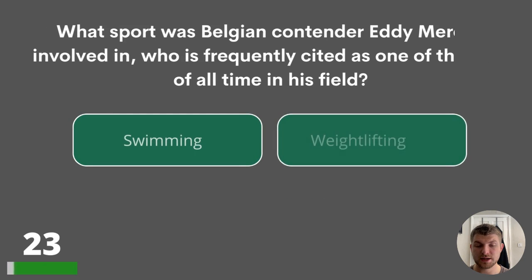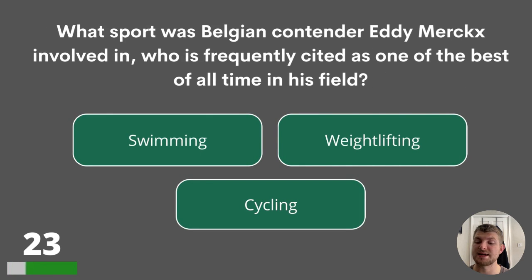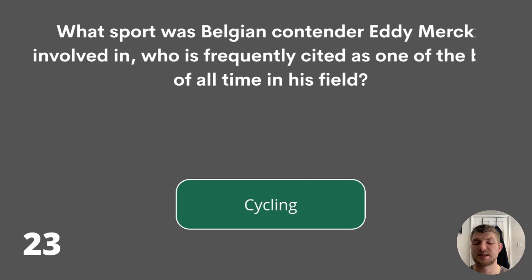Here's question 23. What sport was Belgian contender Eddy Merckx involved in, who is frequently cited as one of the best of all time in his field? Swimming, weightlifting, or cycling? The answer is cycling.